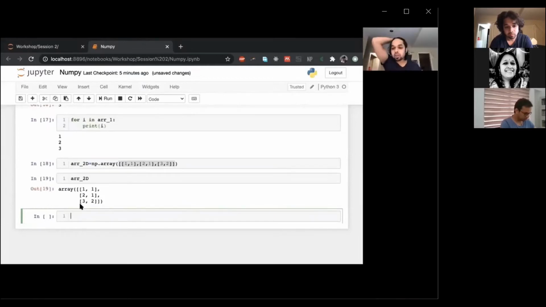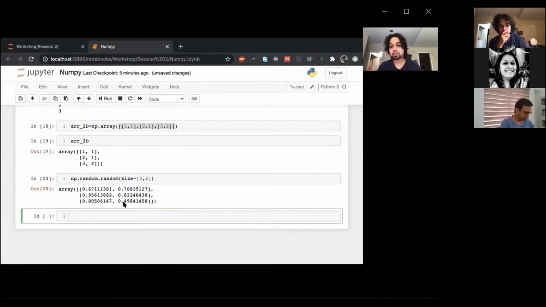There you go. Other quick ways of creating arrays: this is how you create a random array of say 3 by 2, random numbers between 0 and 1.